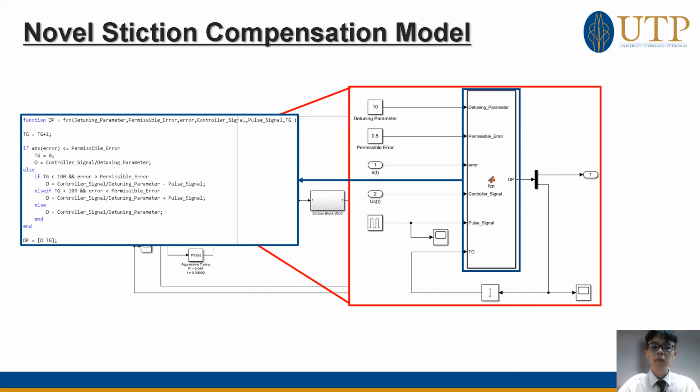This is the redeveloped novel compensation model. In this model, the previously mentioned parameters such as the detuning parameter, permissible error, control signal, and pulse generator will be added to the method functions. The algorithm of the model is represented by the coding as shown in the diagram. Therefore, when stiction is detected in the control loop, the pulse generator will create an extra pulse to reduce the control action in the system.